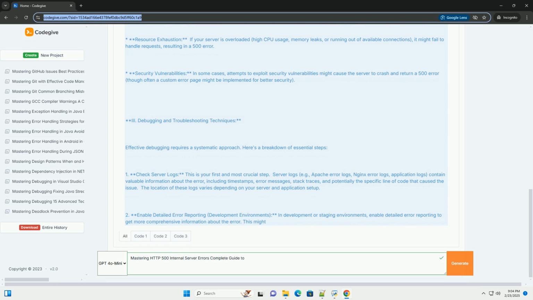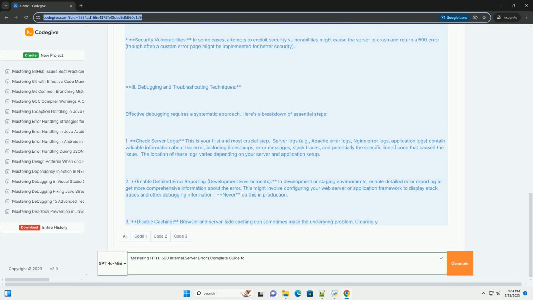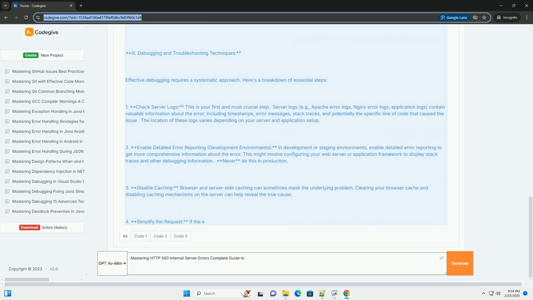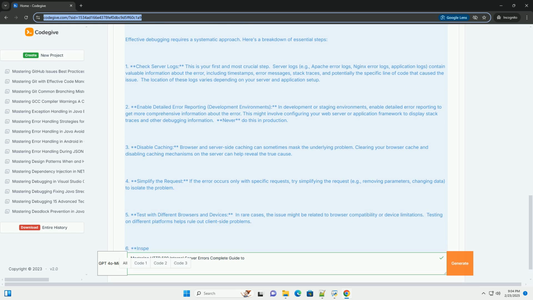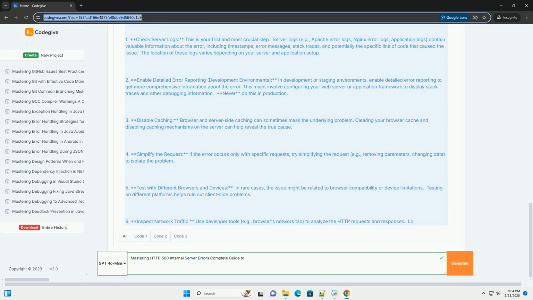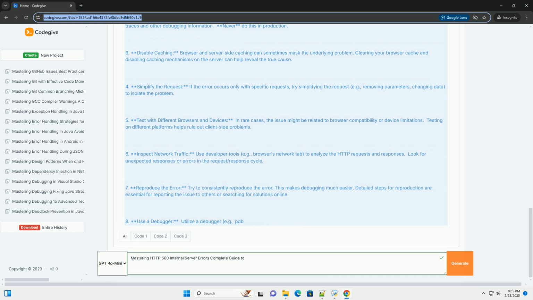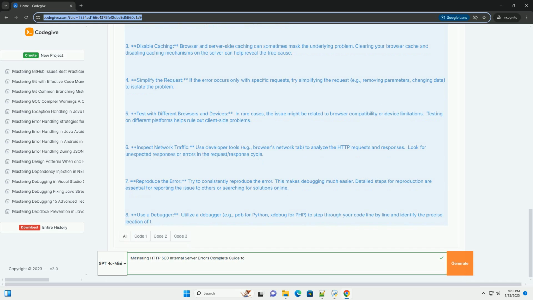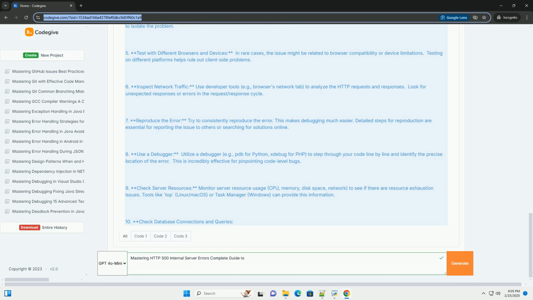2. Common causes of 500 errors. Several factors can trigger a 500 error. Let's examine the most frequent culprits. Code errors. This is the most common cause. Bugs in your server-side code, for example syntax errors, runtime exceptions, logic flaws, can lead to unexpected crashes or failures. These errors can occur in any language used for backend development: Python, PHP, Node.js, Java, Ruby, etc.